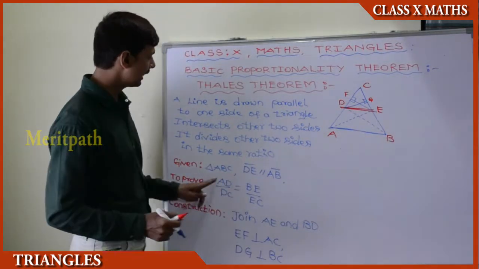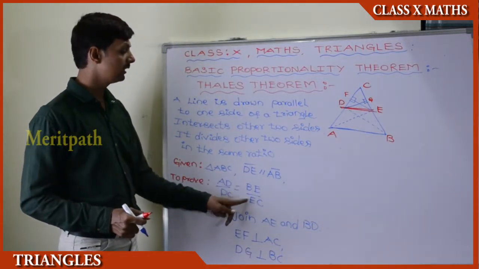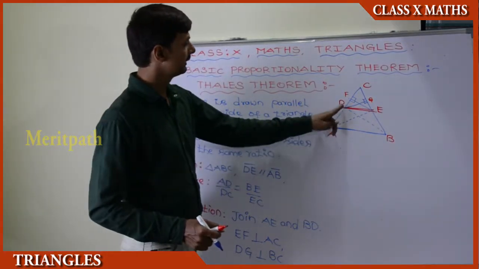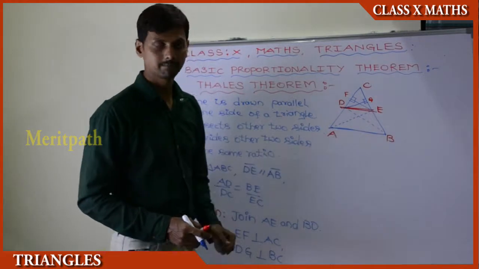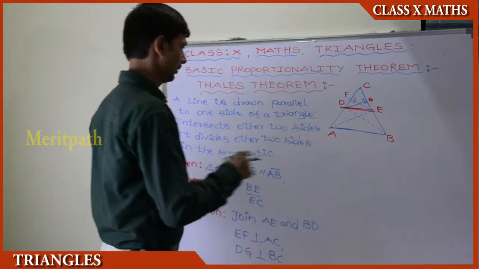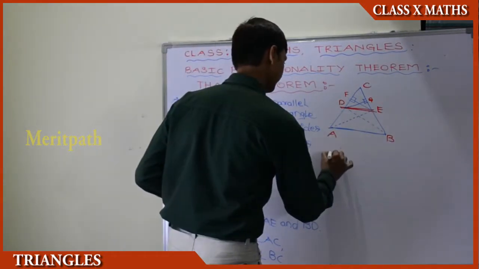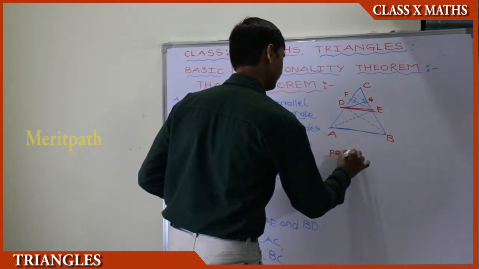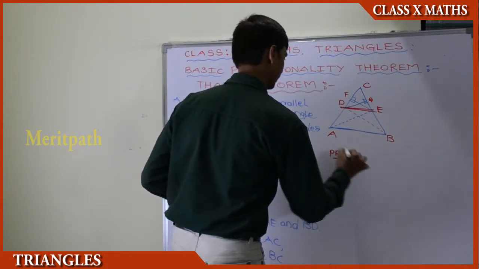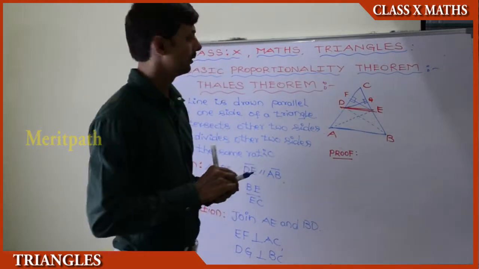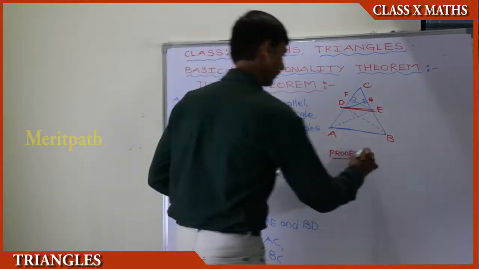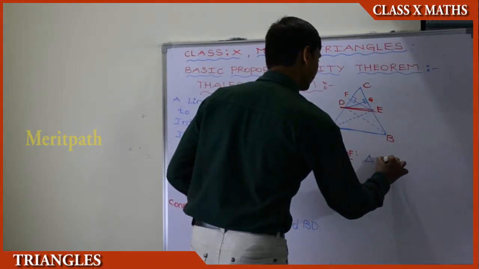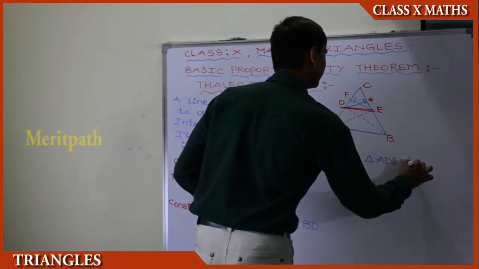Actually, we need to prove that AD by DC is equal to BE by EC. In this, let us take the area of triangle ADE. Triangle ADE is equal to half into base into height.